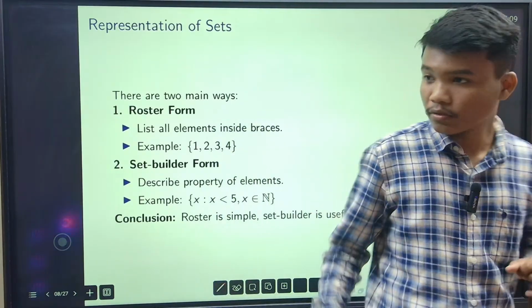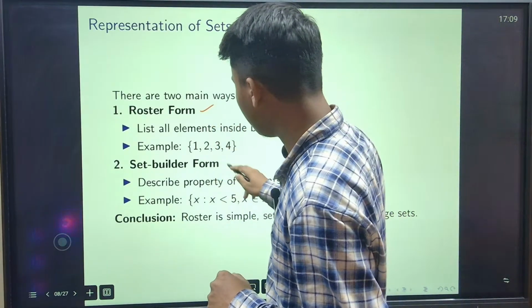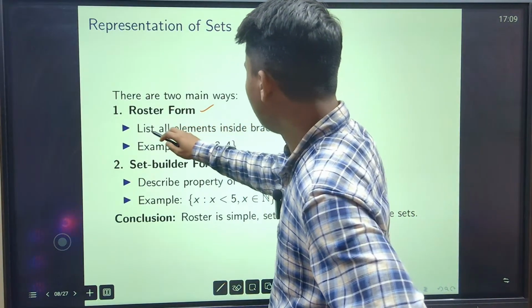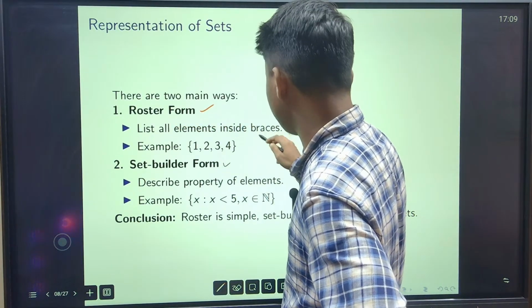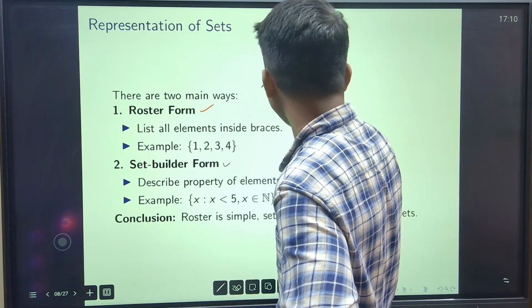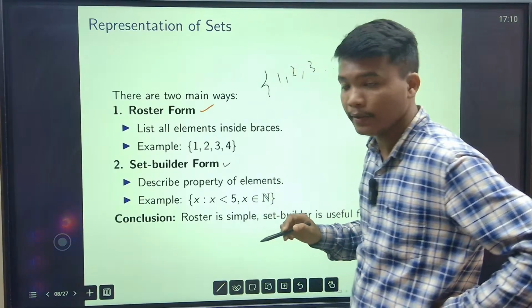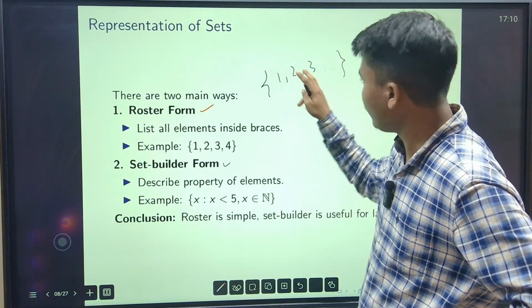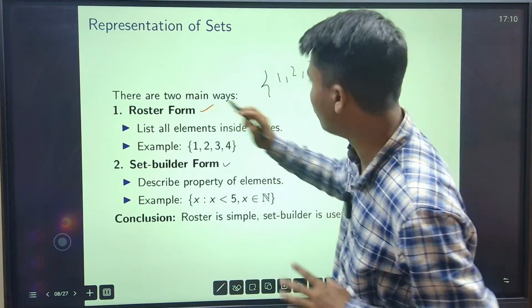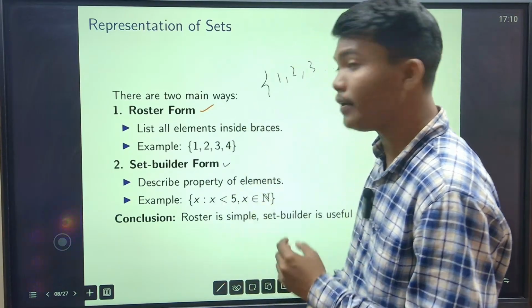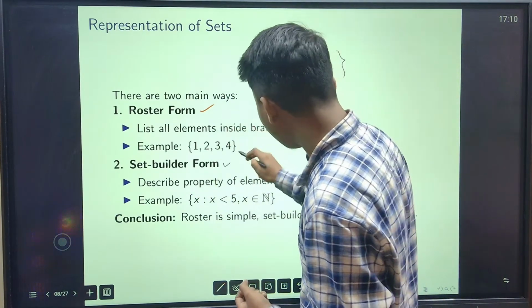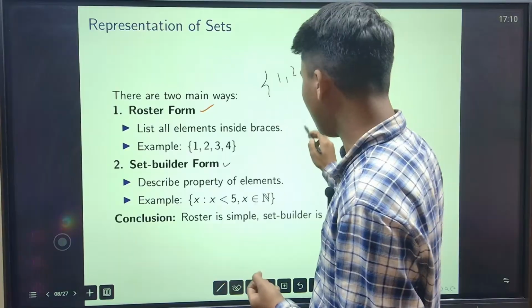OK, next, there are two main ways of representing sets. One way is called roster method, roster form, and another way is called set builder form. What is roster form? List all the elements inside the braces, that means curly braces, suppose 1, 2, 3, written like this. Writing every element explicitly is called roster form. And what is set builder form? I will write using quantifiers.